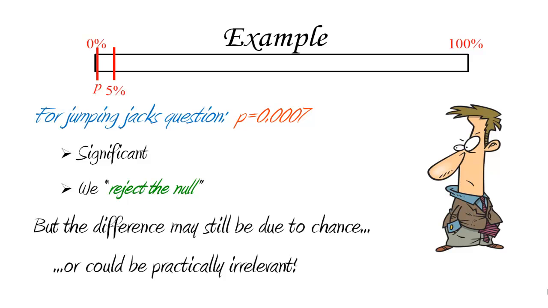But look at the difference: 1 minute. Does it really make any practical difference? So don't be hypnotized by the jargon of significance, and keep in mind that this is only referring to the relationship between the observed p-value and the chosen significance level.